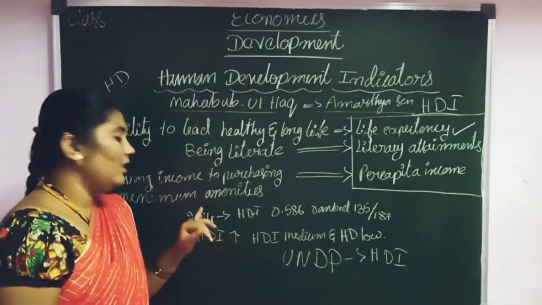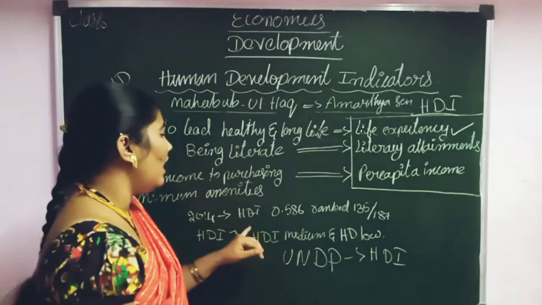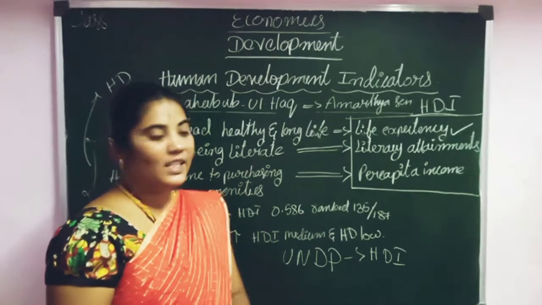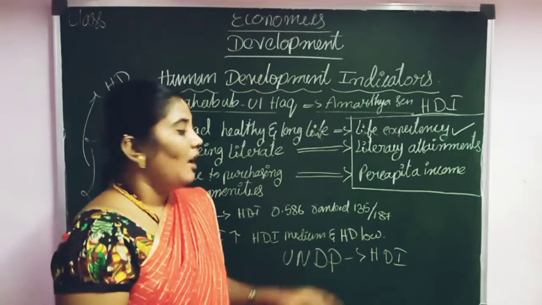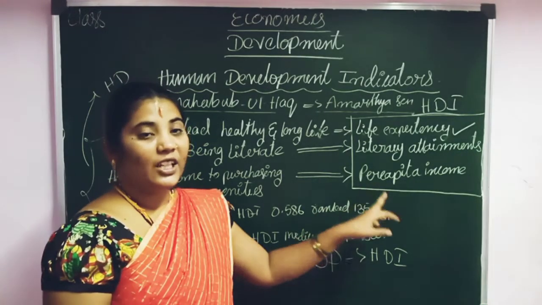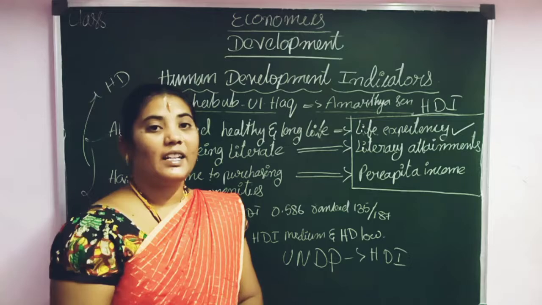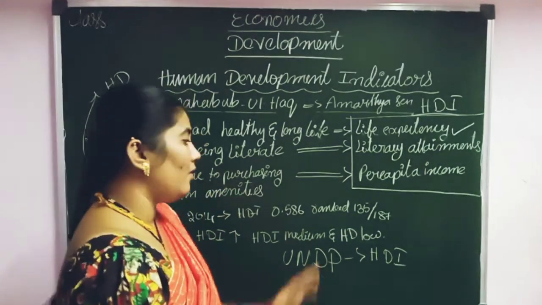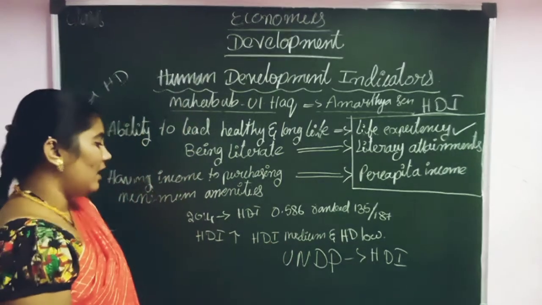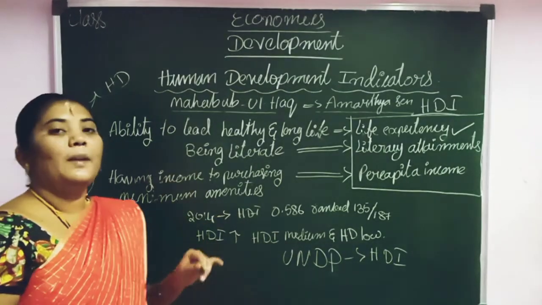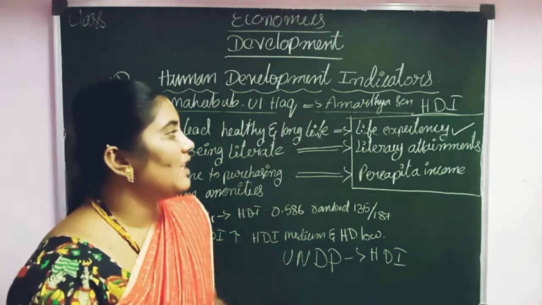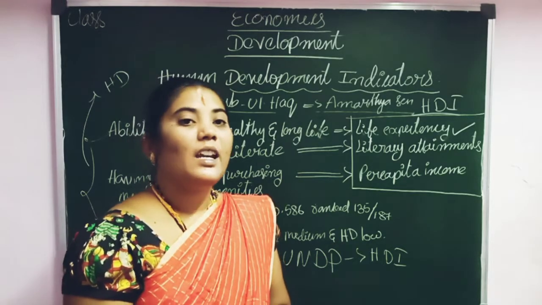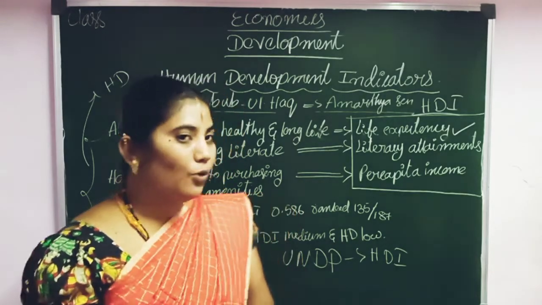According to the 2014 survey, our country's HDI is 0.586. But here it ranked 135th place out of 187 countries. And UNDP has divided the countries on the basis of this Human Development Indicator, HDI, into 3 parts.